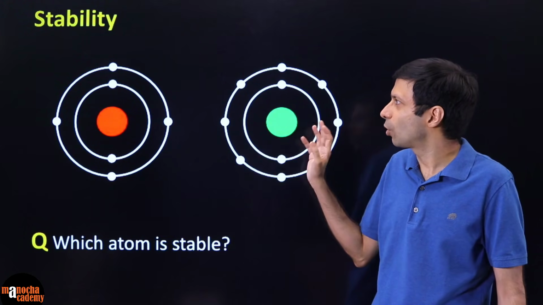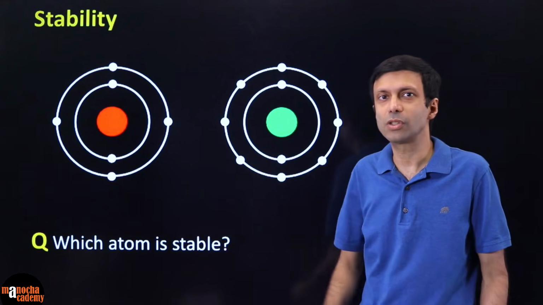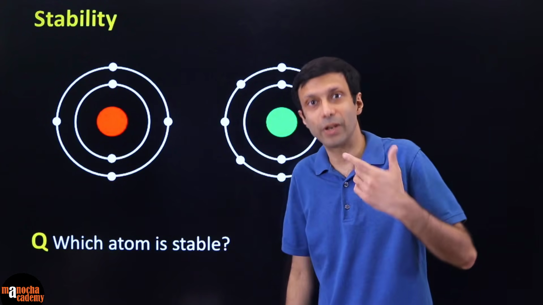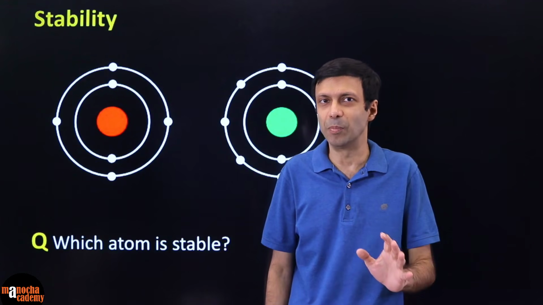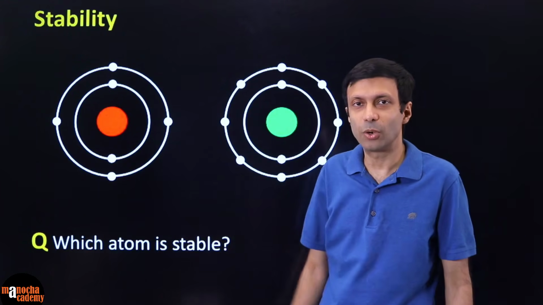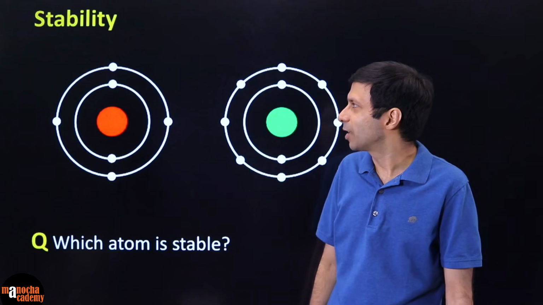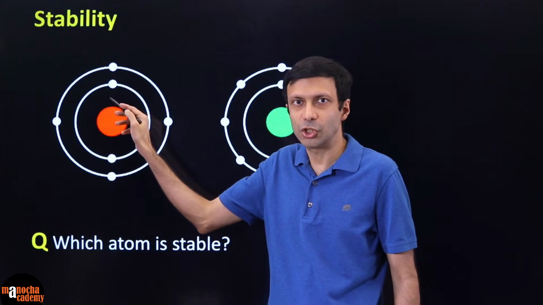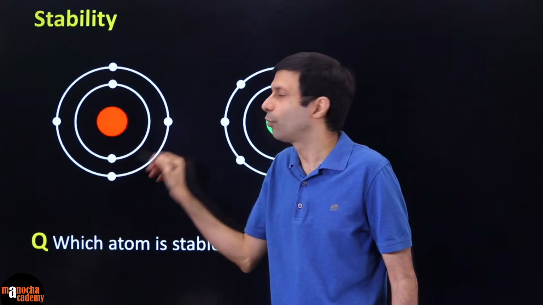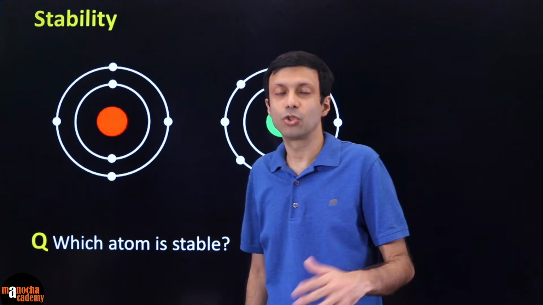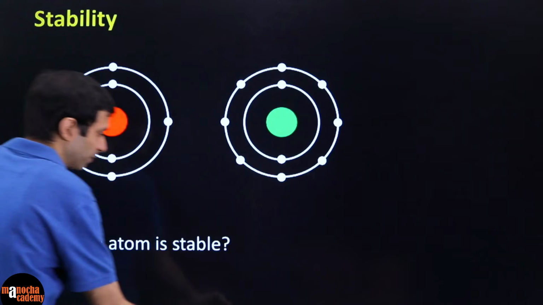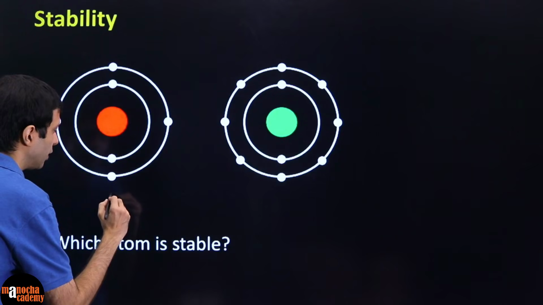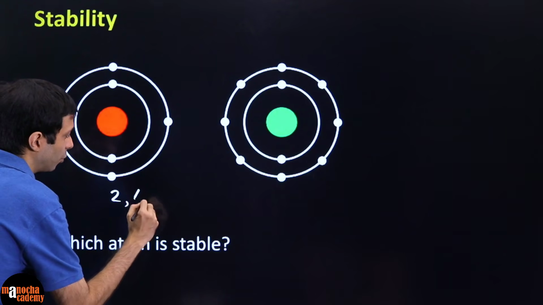Just based on how the electrons are arranged, that is the electronic configuration, we can tell which atom is stable. It's very simple. First of all, let's take a look at the first atom. The first atom has 2 electrons in the first shell or the first orbit and 4 electrons in the second shell. So how do we write its electronic configuration? 2, 4, right? So let's write that down. The electronic configuration is 2, 4 here.